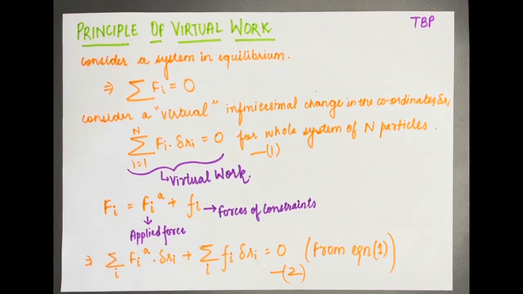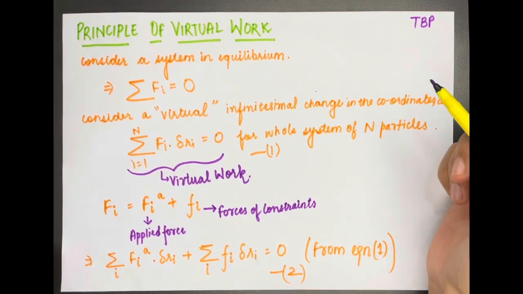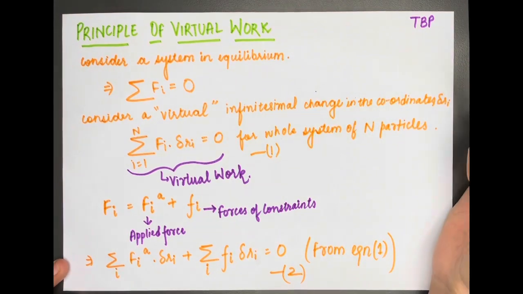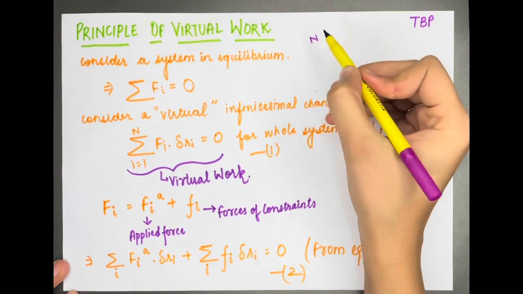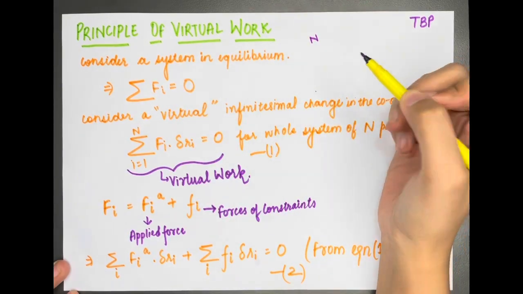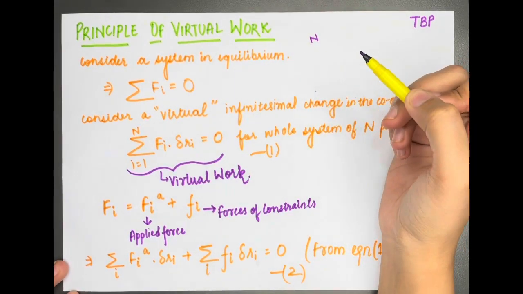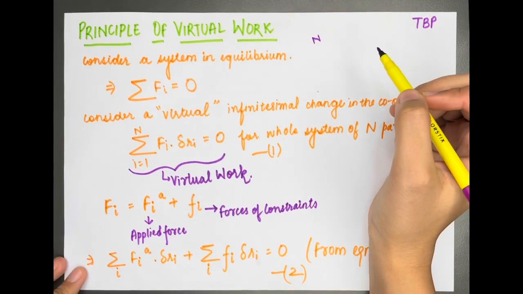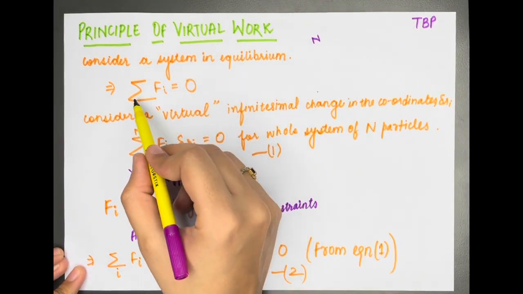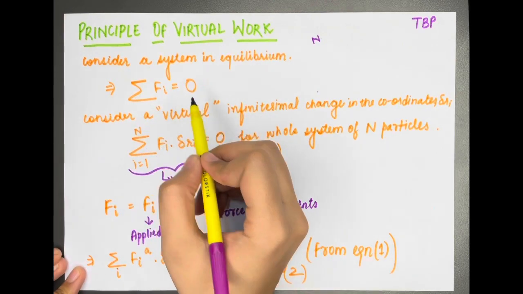Okay, now let us study the principle of virtual work. Now consider a system of n number of particles which is in equilibrium. By equilibrium, we mean that the sum of all the forces on the system is equal to 0, which means summation Fi is equal to 0.